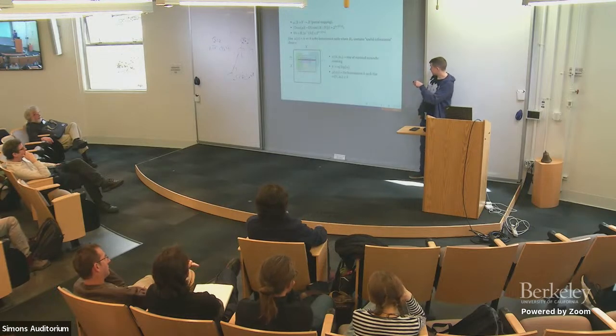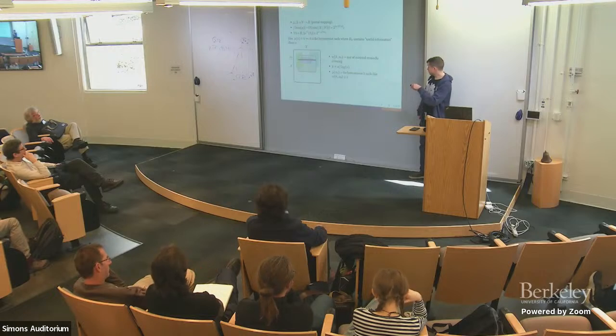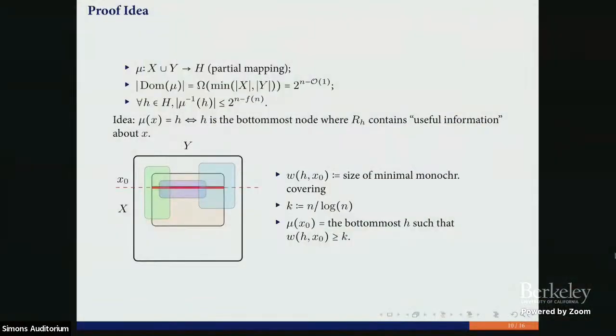So we want to define the width measure for x0 at node h as the size of the minimal monochromatic covering for this line. So in this case, it will be like 3, if we do not have a smaller covering for this line. Do you consider covering rectangles from the protocol? Yes, from leaves of the protocol. These are leaves of our protocols here. So it's monochromatic rectangles that do not satisfy some specific clause.